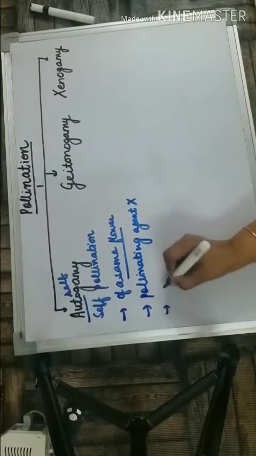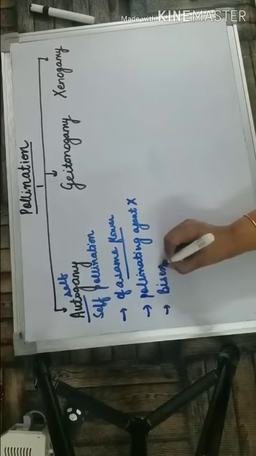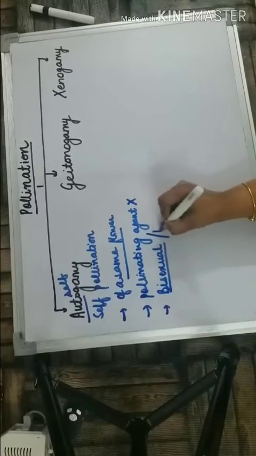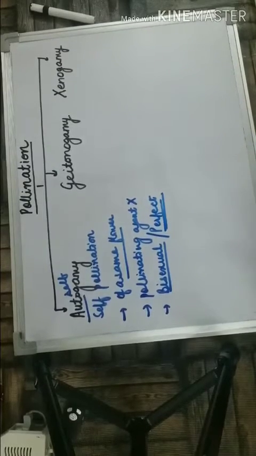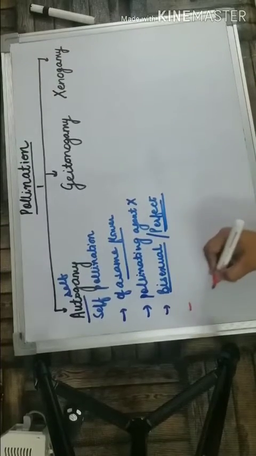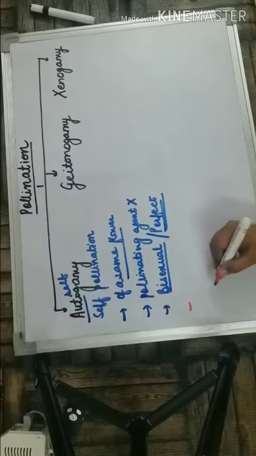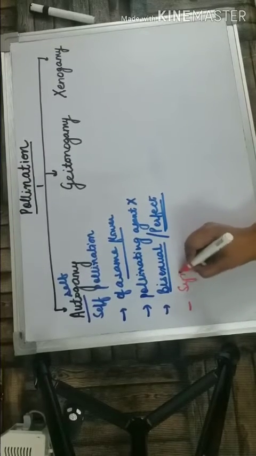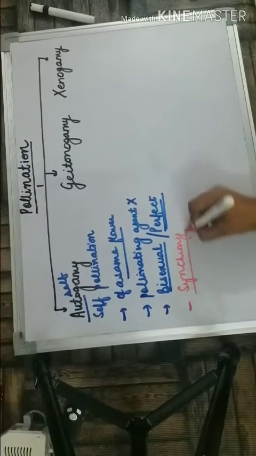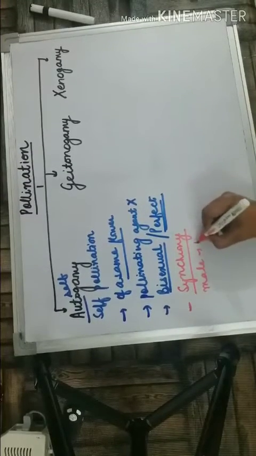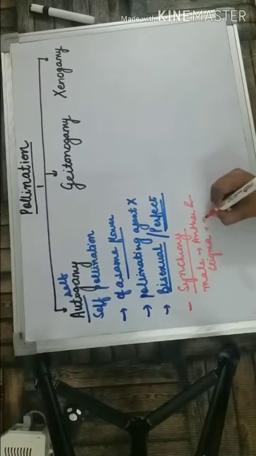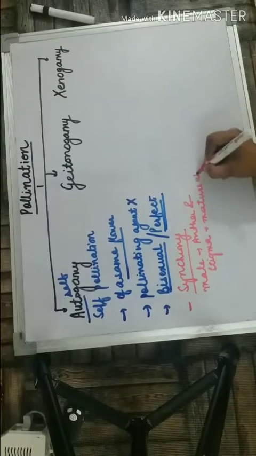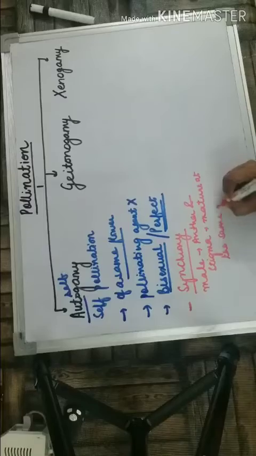The third thing is that flowers should always be bisexual. Bisexual we also call a perfect flower. That means all the whorls are present. Next thing that is very important here, we should note that the flower requires synchrony. A very important term, synchrony, which means the male anther and stigma should mature at the same time. This is a very important thing.